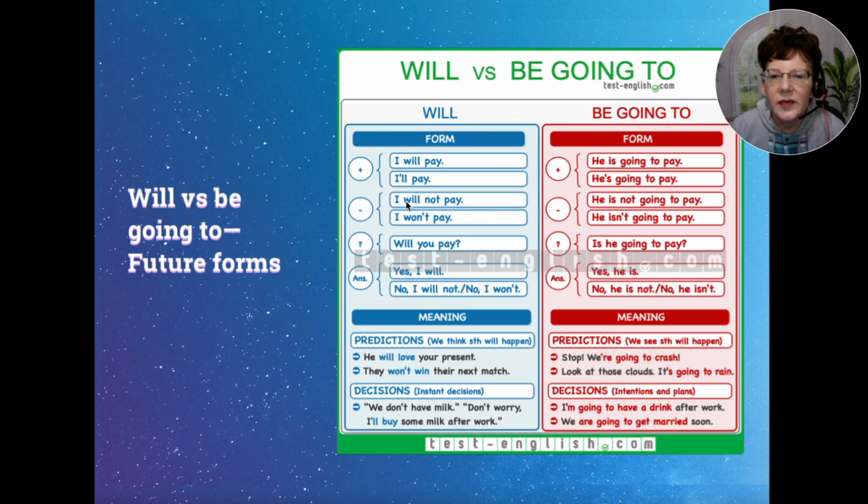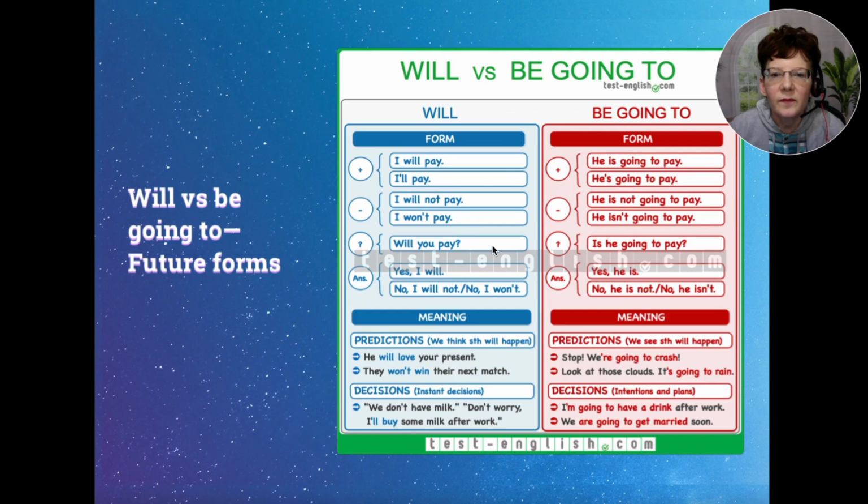For negative statements, we just insert not between will and the verb. So will not, that can be shortened to won't. I won't pay. A question starts with will, and then subject and verb. Will you pay? And for a short answer, yes, I will, or no, I will not, or won't.